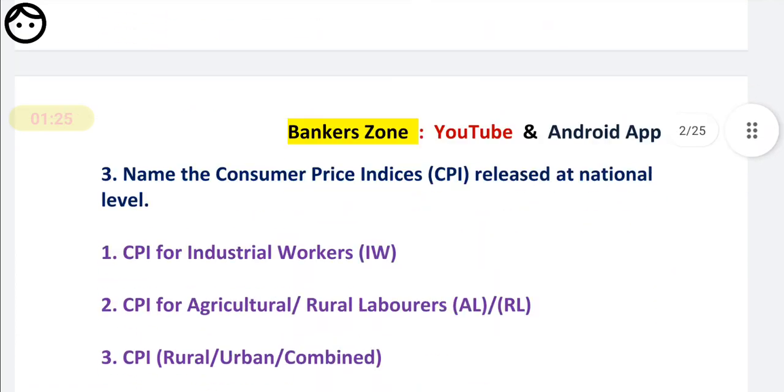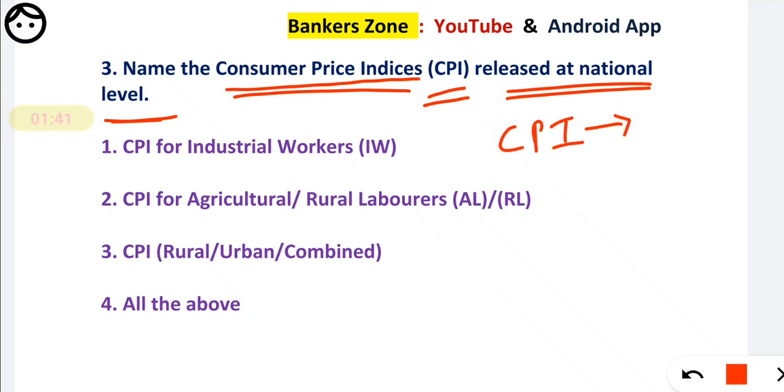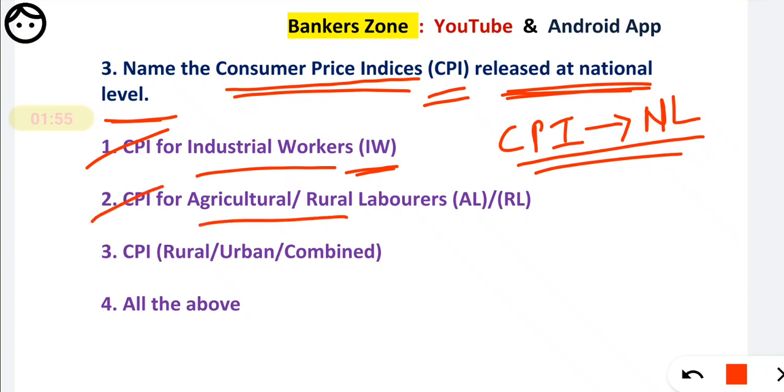Next, question number 3: the name of the consumer price indices, that is CPI, released at the national level. We have to find the CPI which is released at the national level. Remember, CPI is always released at the national level. One point you have to remember. First option, CPI-IW, that is for industrial workers; second, CPI for agricultural and rural laborers, AL and RL; third, CPI rural and urban combined; and fourth option is all of the above.